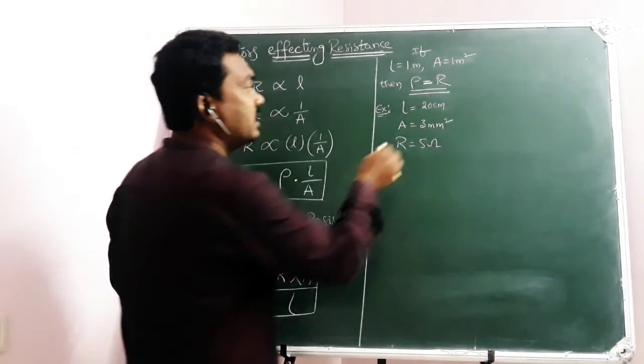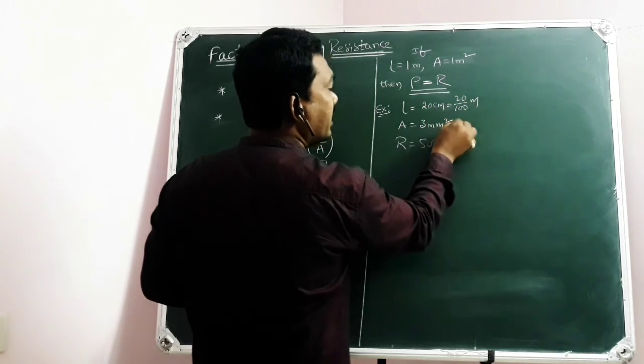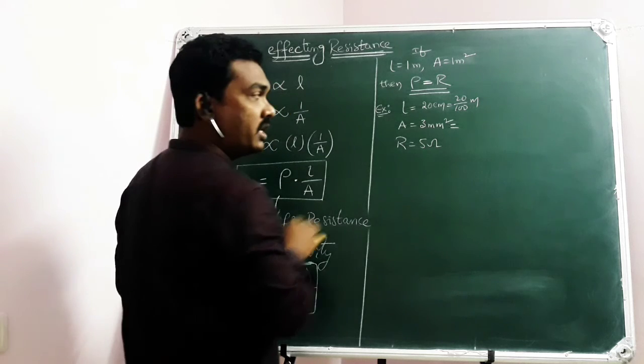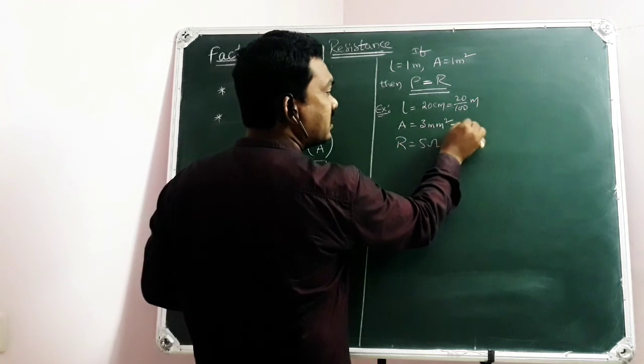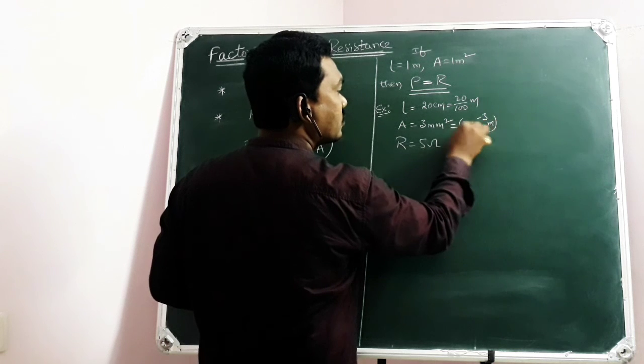It means its length is 20 by 100 meters and its cross-sectional area is 3 millimeters square.